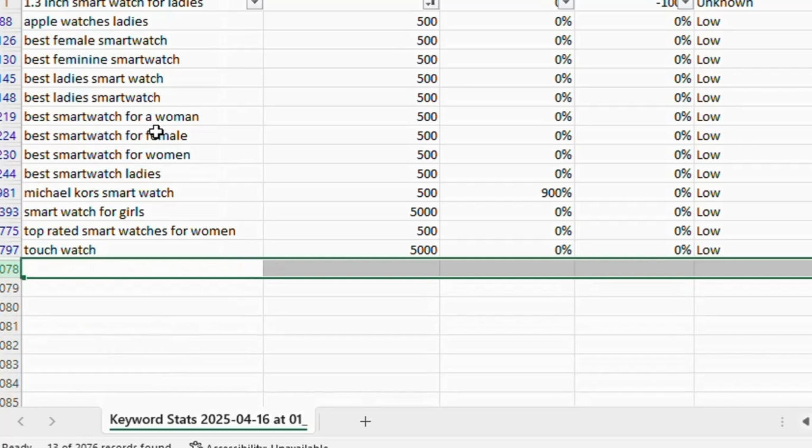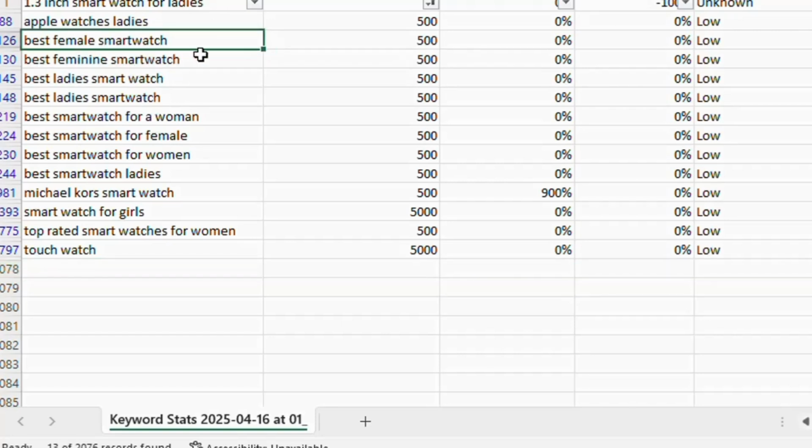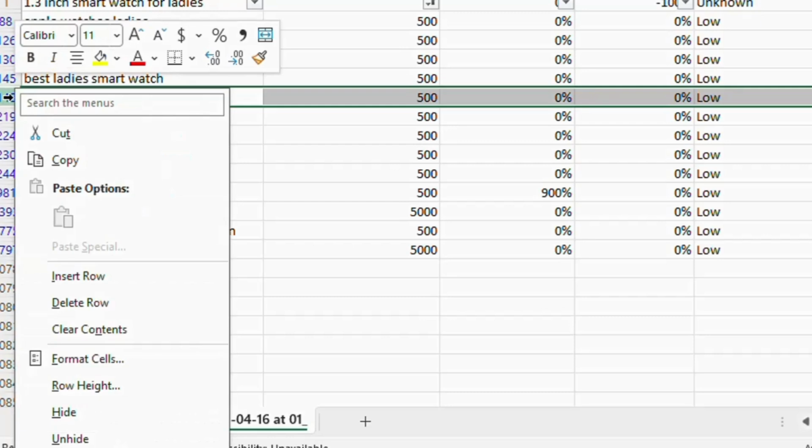Next, we will do a consideration of the combination of keywords. Now I will try to remove such keywords in which the words used have already come in my keyword, like repeating the words. So for example, best smartwatches for women, or best ladies smartwatch. Best is the same word, and smartwatch is again the same word. So I will just keep one out of them.